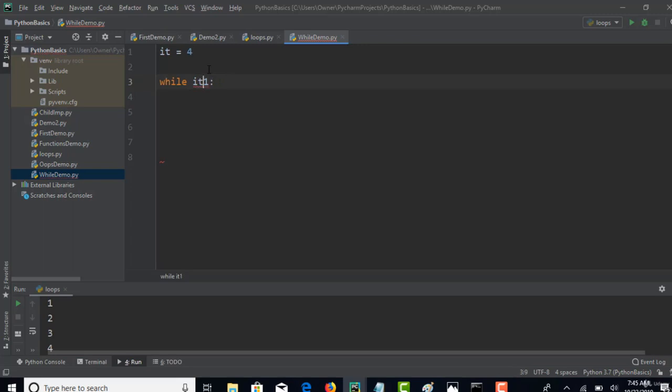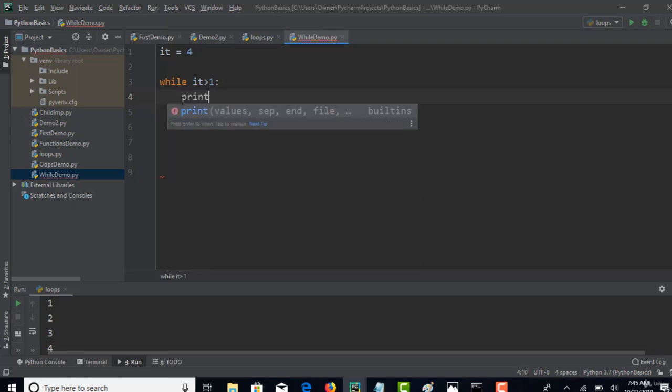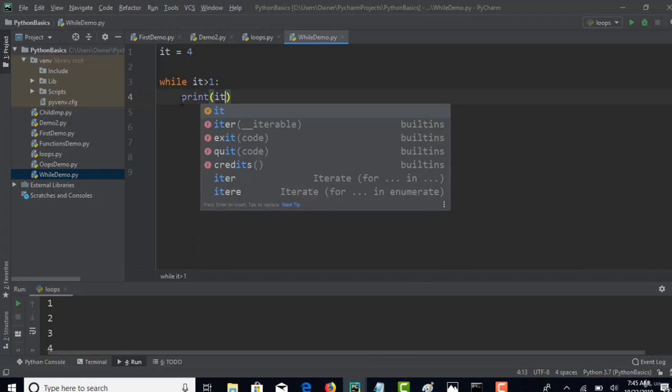Now let's do one thing. Let me make it true. So now 4 greater than 1 condition is true. Now go inside the while loop with an enter. Make sure you actually reach this point but not here. Give one tab to exactly reach that specific point. Now I'll simply print it.